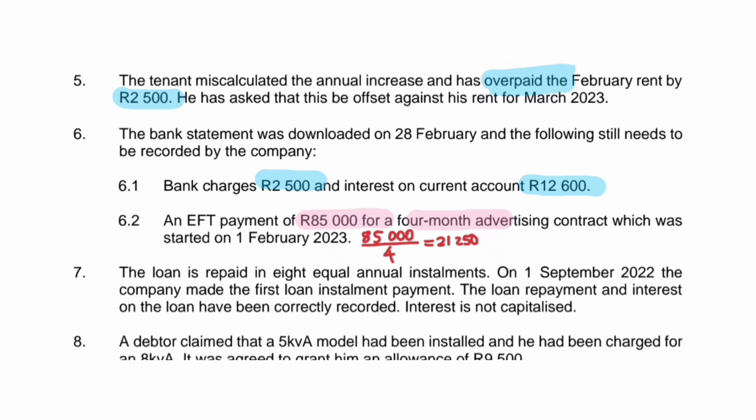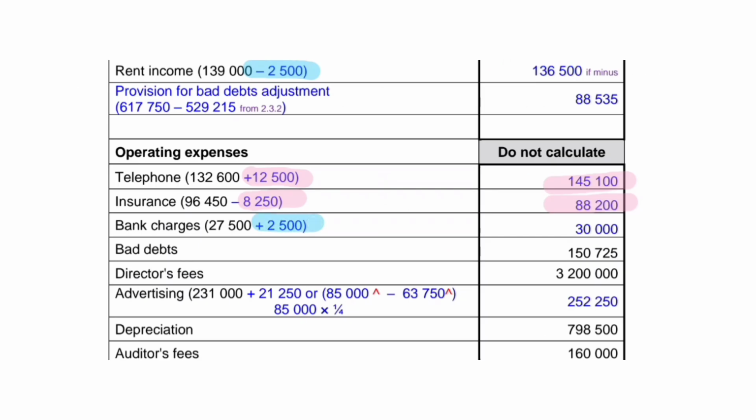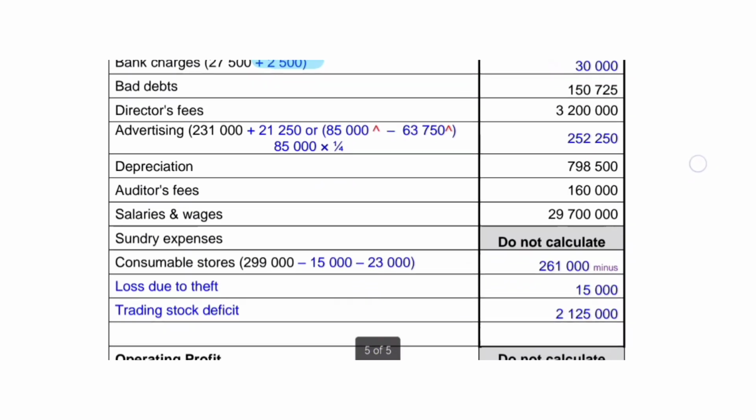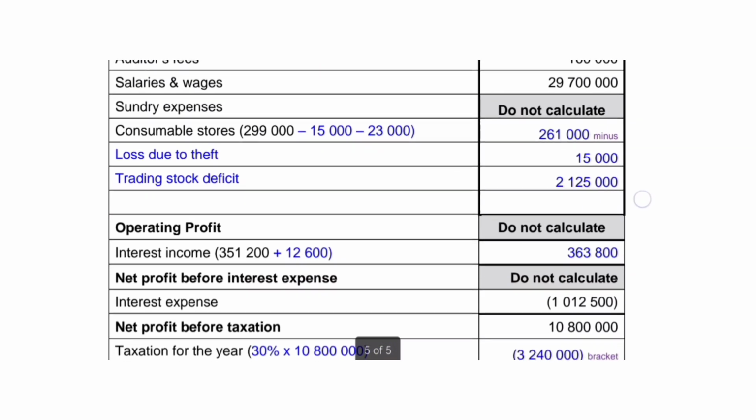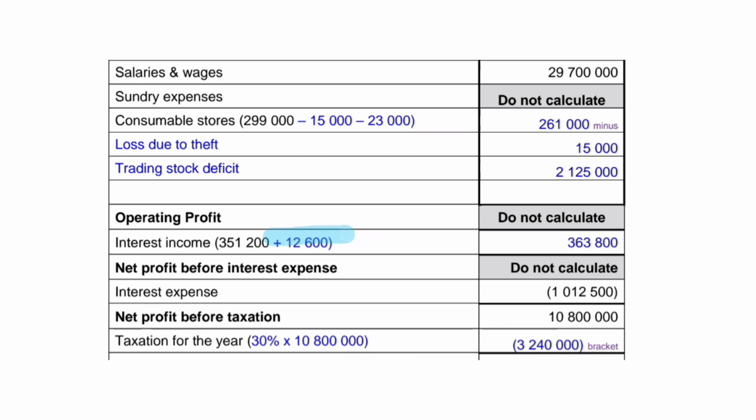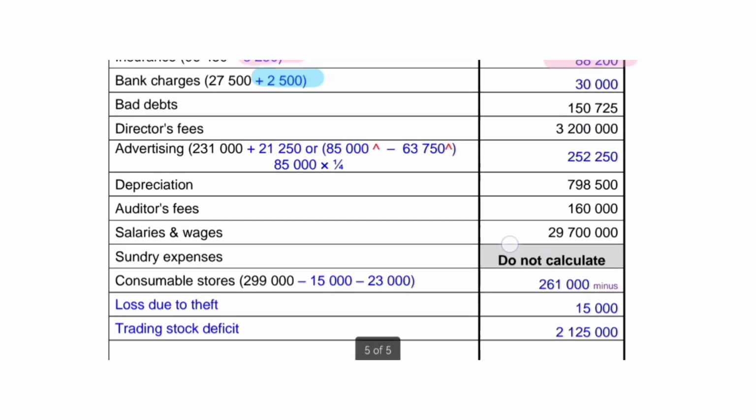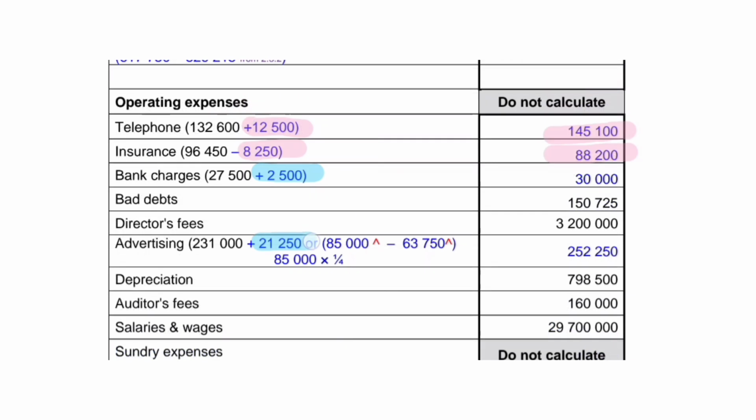I've quickly worked out the amount. We have 85,000 divided by 4. That will give us 21,250 per month. So we need to take out the 3 months, 3 times 21,250. So there you have your 2,500 added to bank charges. And then if you look at your interest income down here, there's that 12,600 added onto interest income. And lastly, we have our advertising expense, 21,250 added.